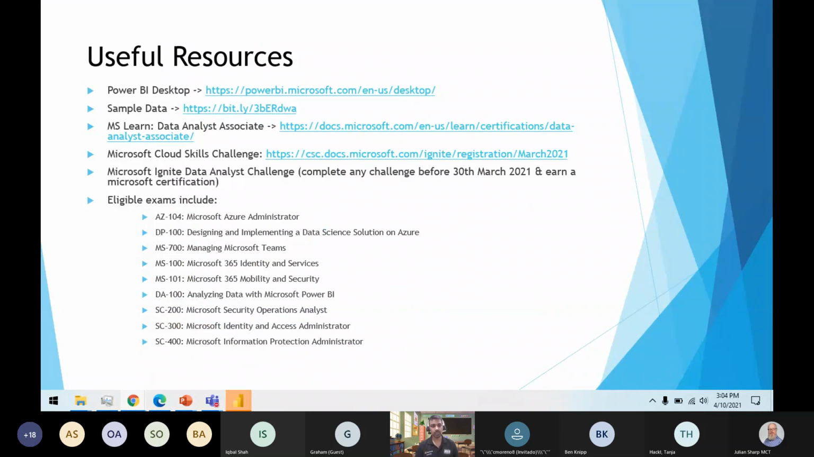A bit outdated is this one, the Microsoft Cloud Challenge, which just expired on the 30th of March. A few of you who registered for the Microsoft Ignite Data Analyst challenge were eligible to earn a free Microsoft exam, out of the 7 or 8 exams.